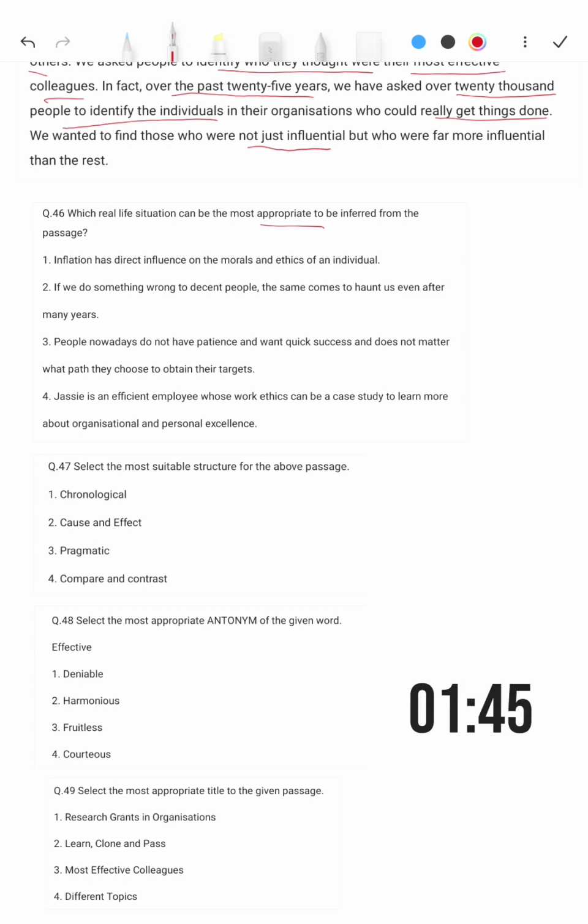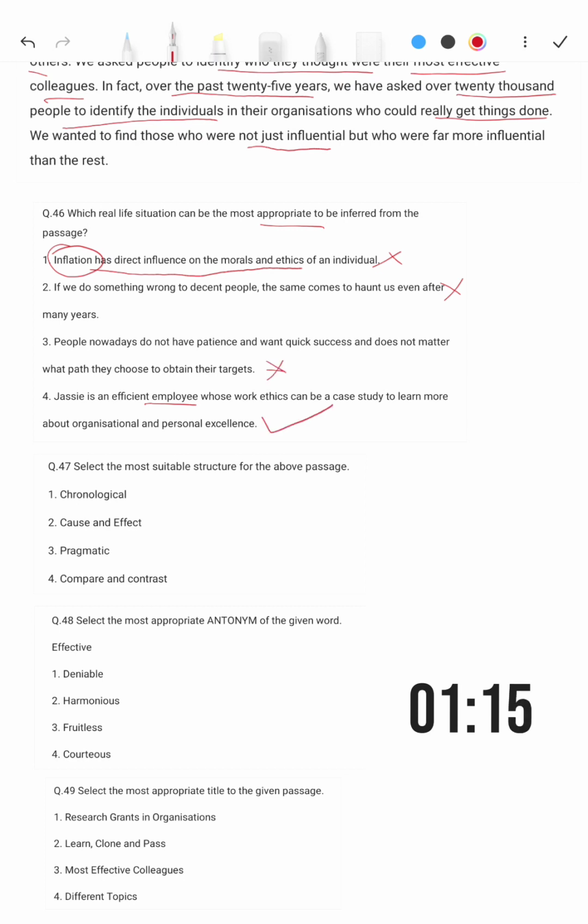So inflation has direct influence. This inflation cannot be right, and if we do something wrong to these same people, the same counts to harm. Oh, this is not correct. And people nowadays do not have patience and want quick success, and it does not matter. So let us go to step number 4. Option number 4. Jesse is an effective employee who works ethically, can be studied to learn more about the organization. Okay, this is the right answer.